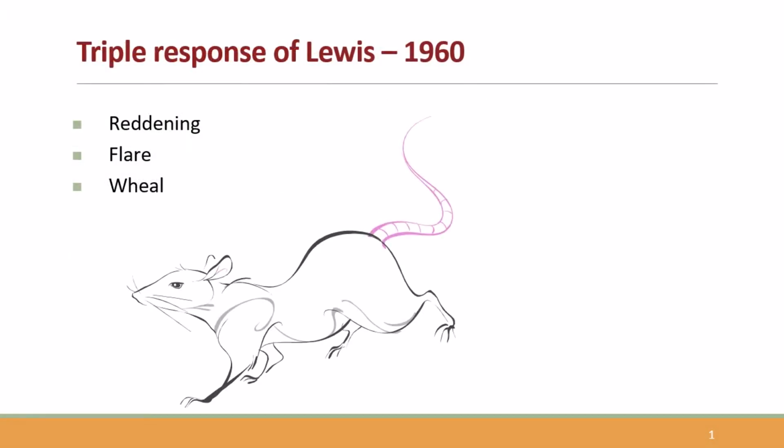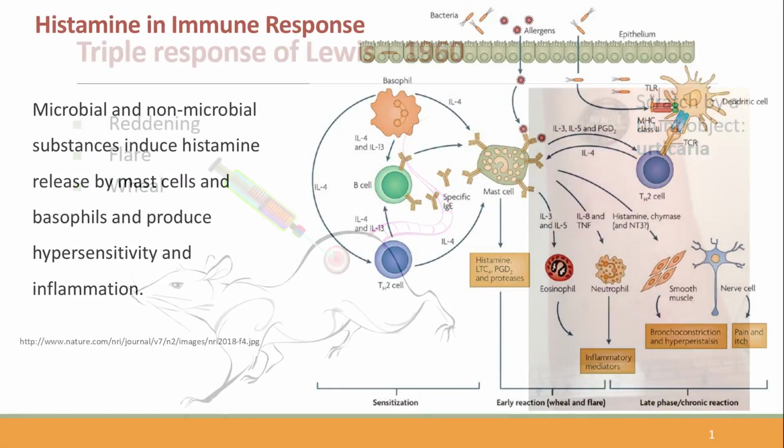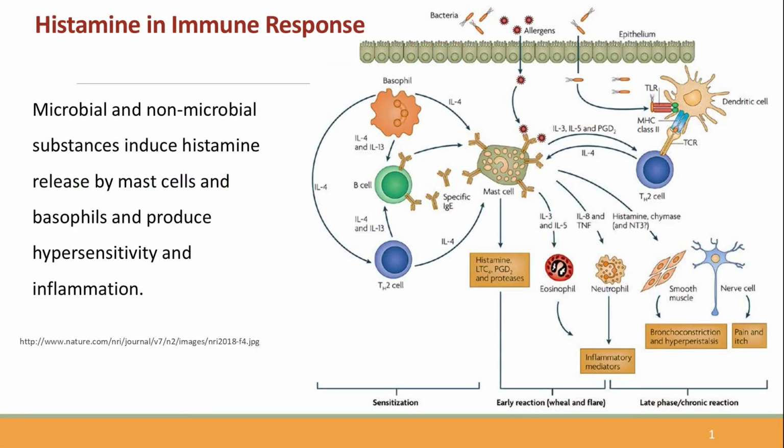This classical response demonstrates histamine's effect on the skin, producing redness, flare, and wheal. It is a useful clinical model for understanding urticaria and allergic reactions. Mast cells, IgE, and cytokines play an important role in allergic reactions. This diagram shows how early and late phases of allergy develop, linking cellular immunology with clinical symptoms. Thus, histamine release has immunological etiology.